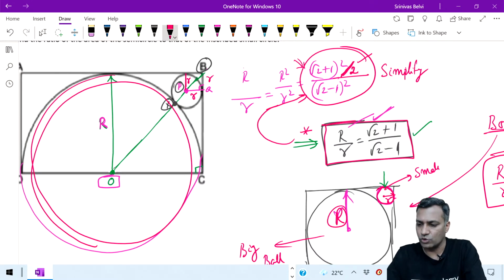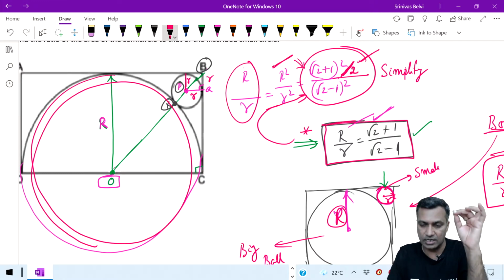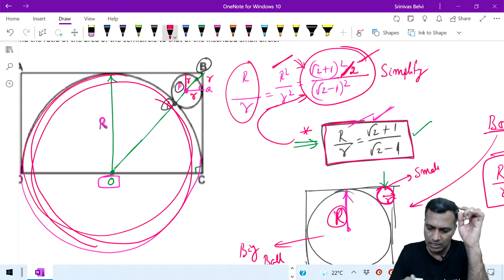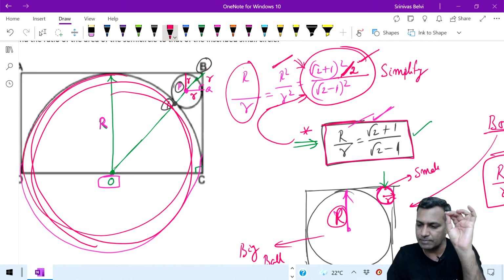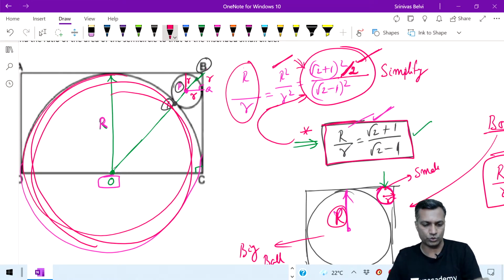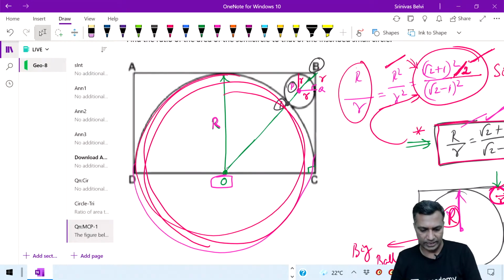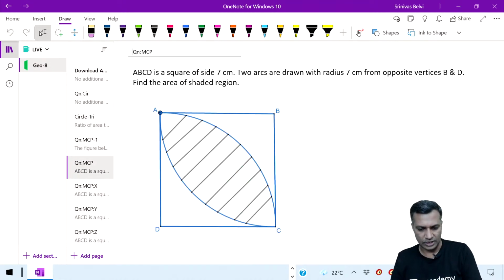If you have understood this, okay, because it's an area, right? I got the ratio of radius. I will go to area, but the only catch is that when I go to area, I get the full larger circle, but I don't want the full larger circle. I simply want the semicircle. Therefore, don't forget to divide by 2. Otherwise, there will be one answer option without dividing by 2 as well. Good. All right. Let's move to the next question.